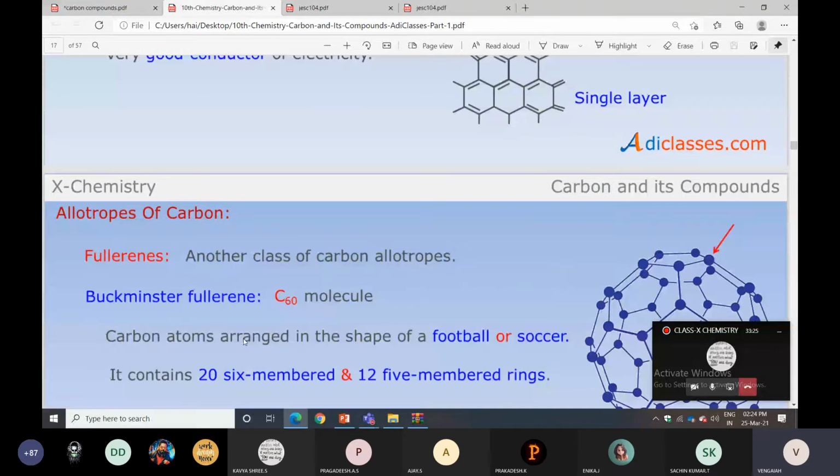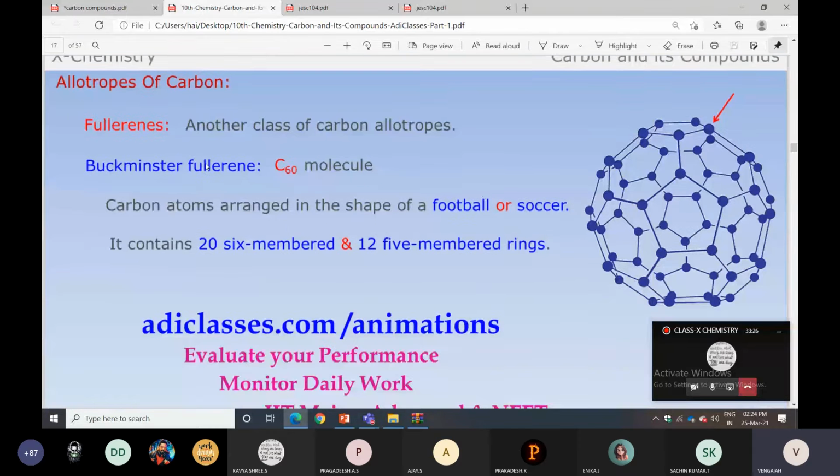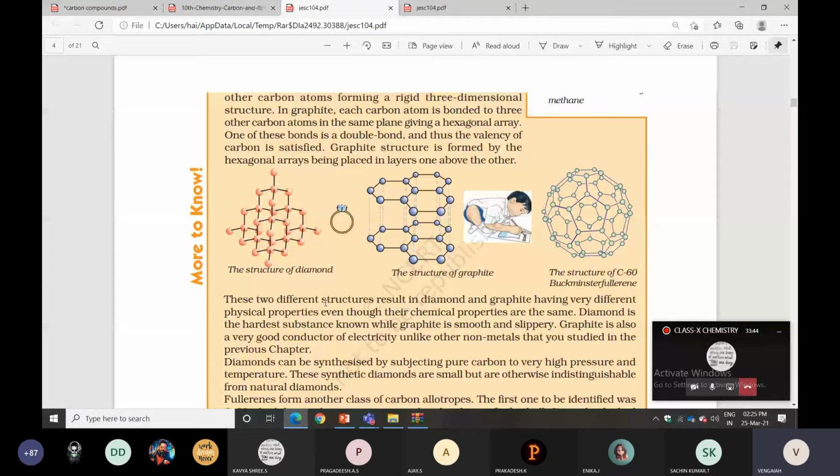The next one is Fullerene, which has a football-type shape. It consists of 20 six-membered rings and 12 five-membered rings. You can check it in the NCERT book also, and check some more details about the meaning of allotropes of carbon.